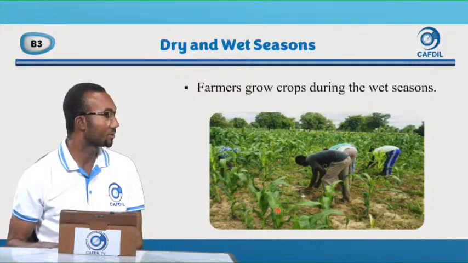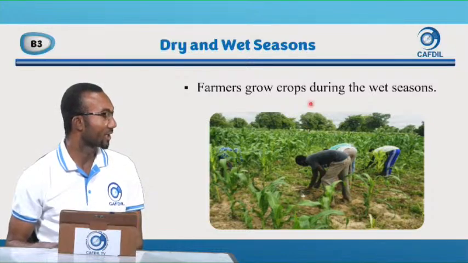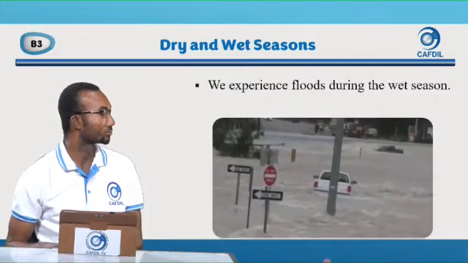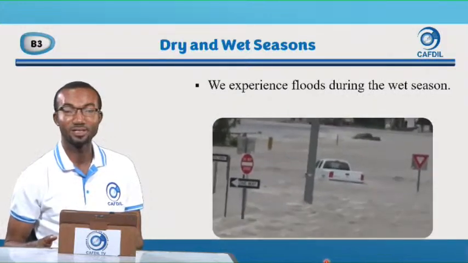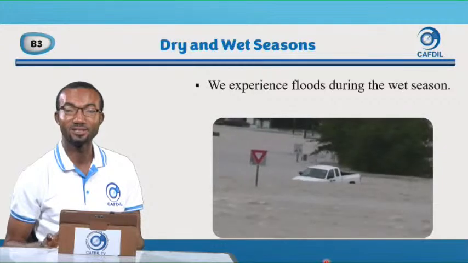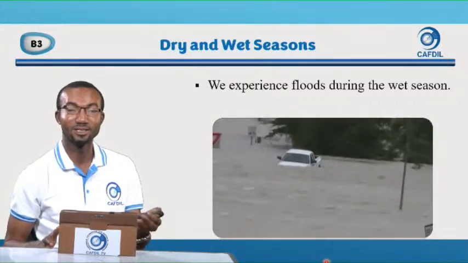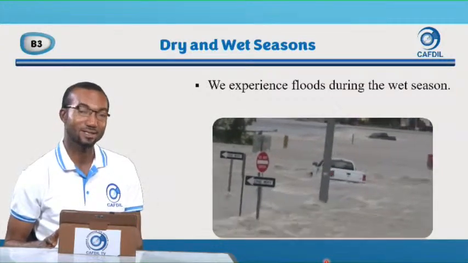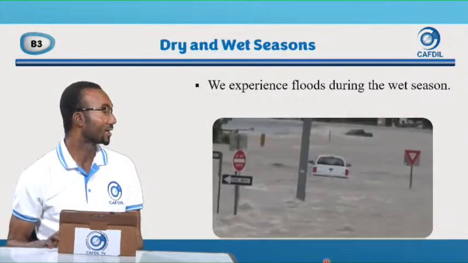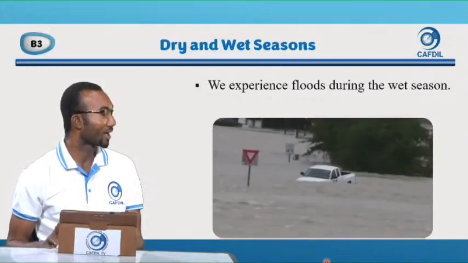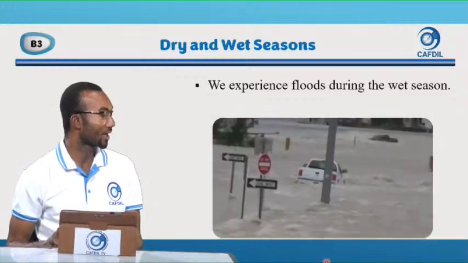And can you recognize the plant here? They are maize. They are planting maize. So this is a maize plant. Good. And then one disadvantage, one bad thing we experience during the wet season. In the dry season, a lot of dust. But in the wet season, we experience floods.